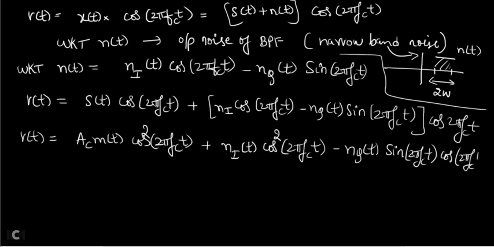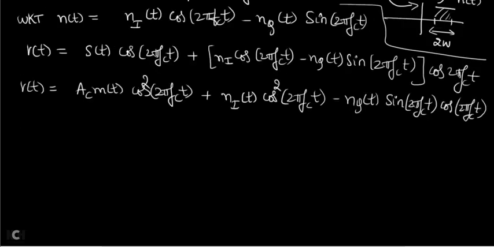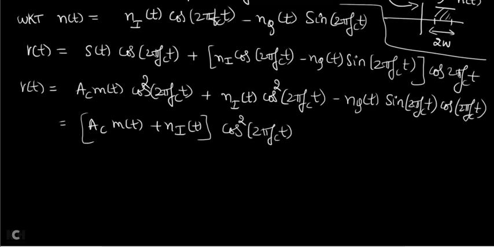Now you use the formula. AC m of t plus Ni of t, I can take common. What is left out is cos square 2 pi fct minus Nq of t into sin theta into cos theta, which can be written as sin 2 theta divided by 2. So sin 2 theta, that is sin 4 pi fct, divided by 2.